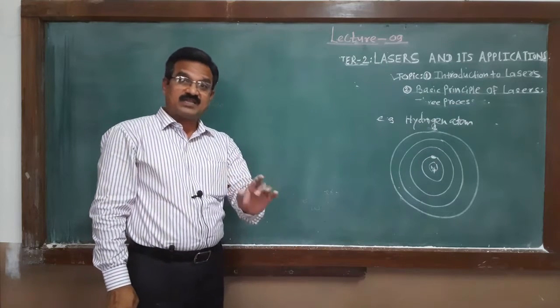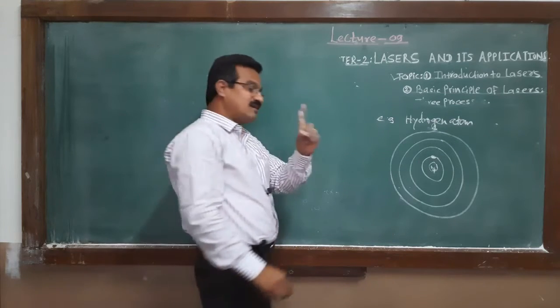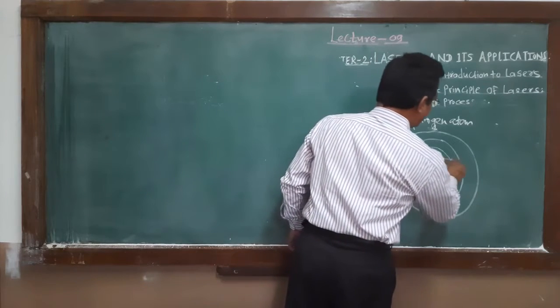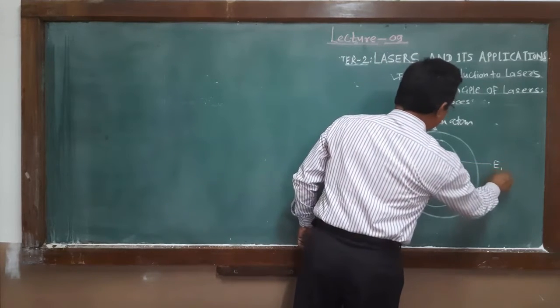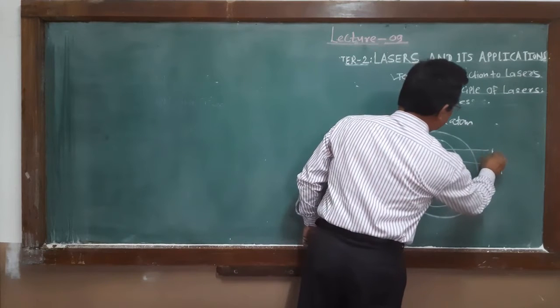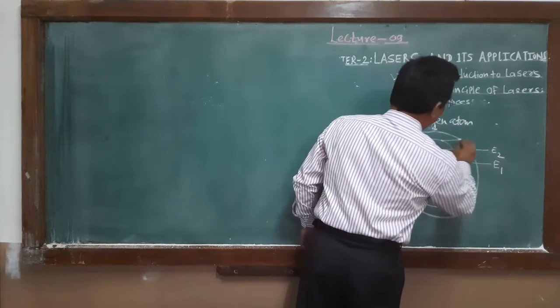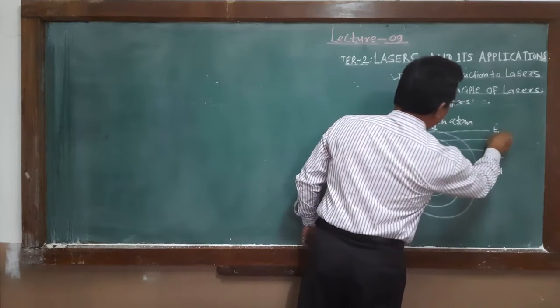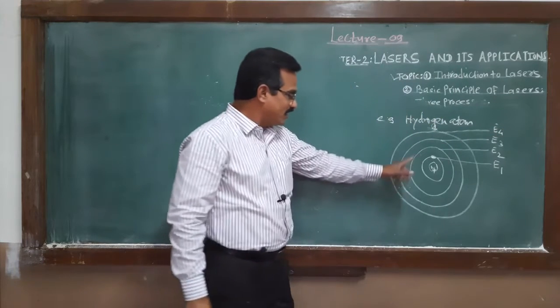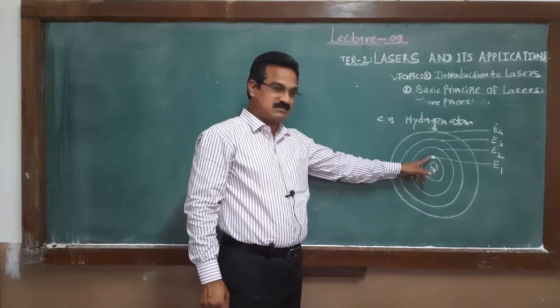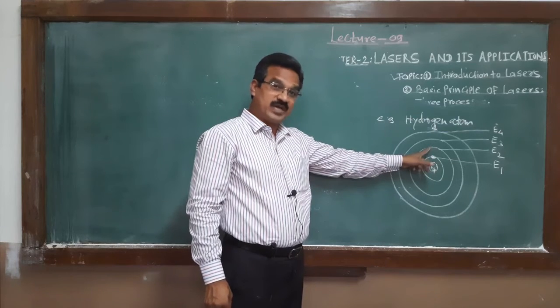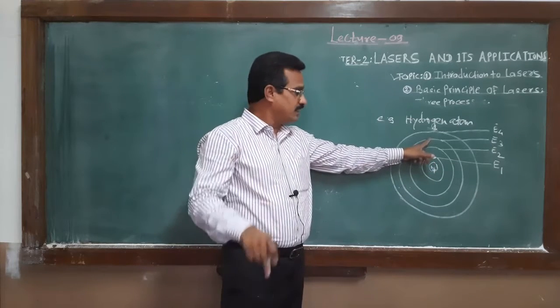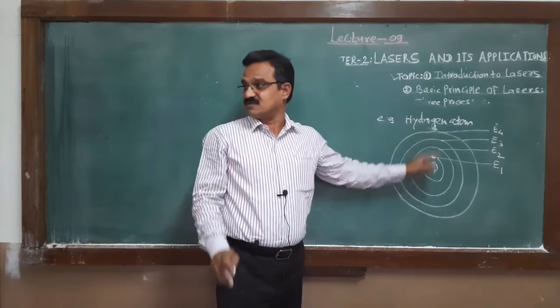Again, we are familiar that each and every orbit possesses a particular energy, and that we call an energy level: E1 for the first orbit, E2 for the second orbit, E3 for the third orbit, and E4 for the fourth orbit. Or we may call it the first orbit 1s, second orbit 2s, third orbit 2p, and fourth orbit 3s.